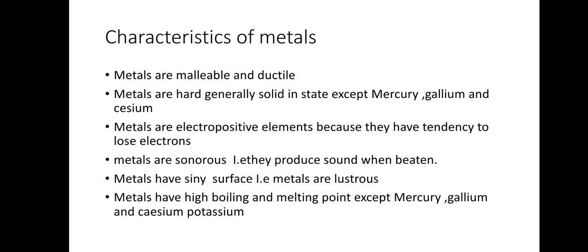Now if sodium gives this one electron present in the valence shell, it will get the configuration of neon. Neon is a noble gas, so it is stable. So definitely sodium also wants to get stabilized, so it will give the one electron present in the valence shell. From this we can understand that metals are electropositive and have the tendency to lose or donate electrons. Now let's see the next characteristic.